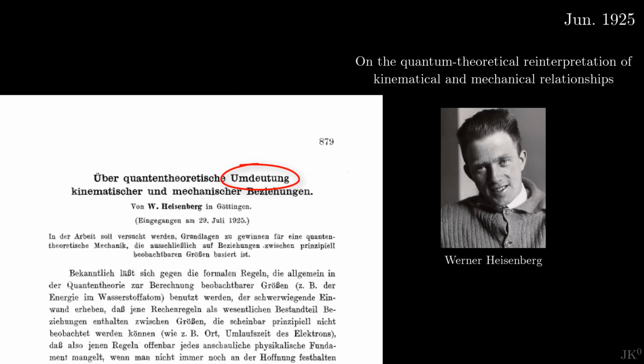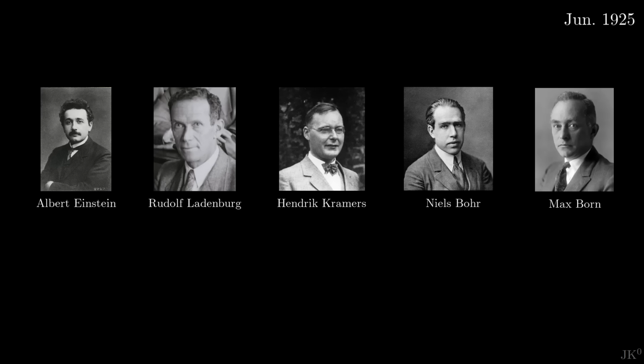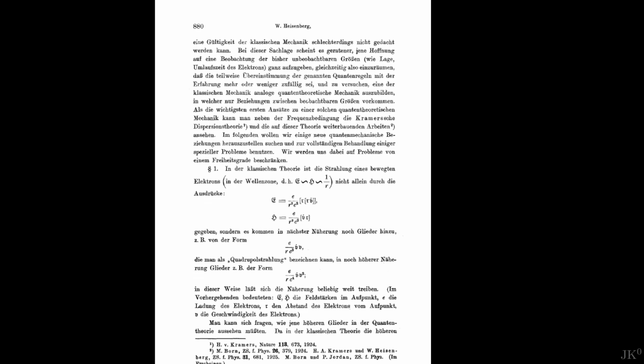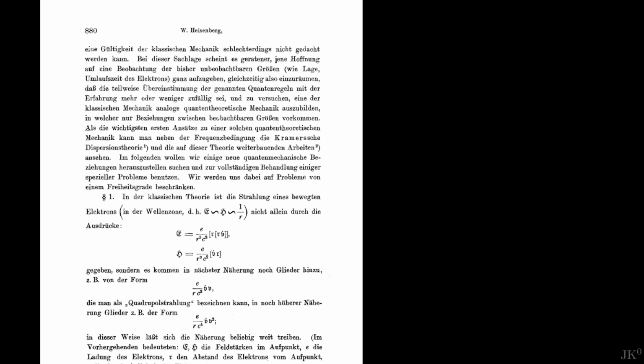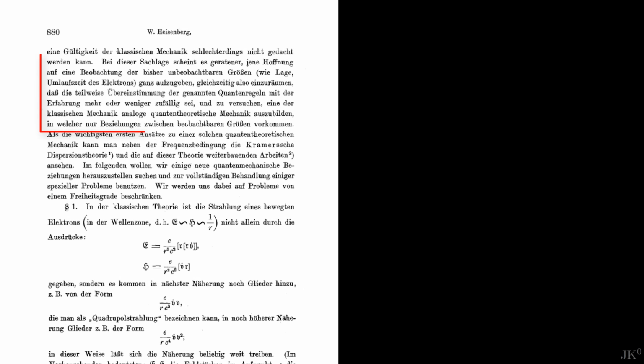What everyone was searching for during the 1920s was a way to derive quantum equations to replace the equations of classical mechanics. Heisenberg built on the ideas of Einstein, Ladenburg, Kramers, Bohr, and Born to find the quantum equivalent of physical quantities from a classical theory. He starts by setting one of the core ideas on which his quantum mechanics is built.